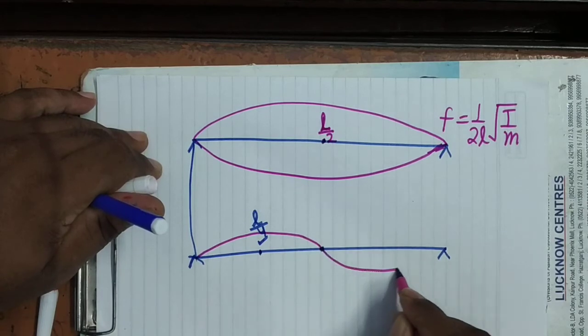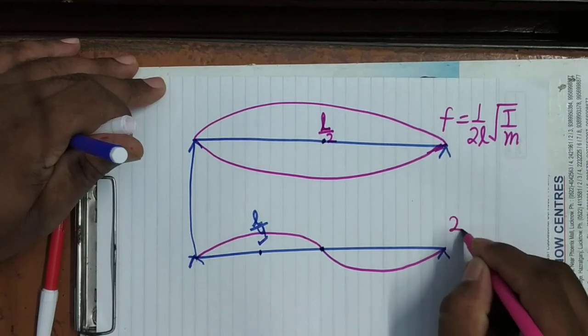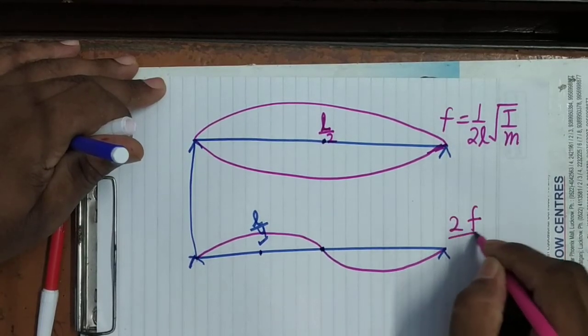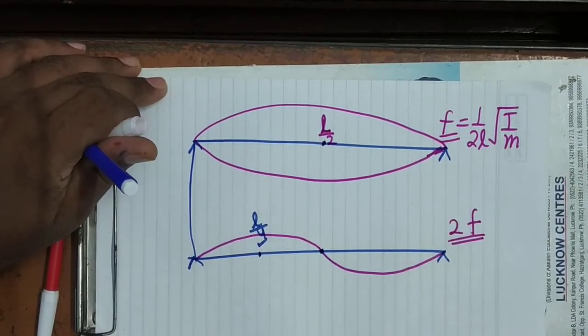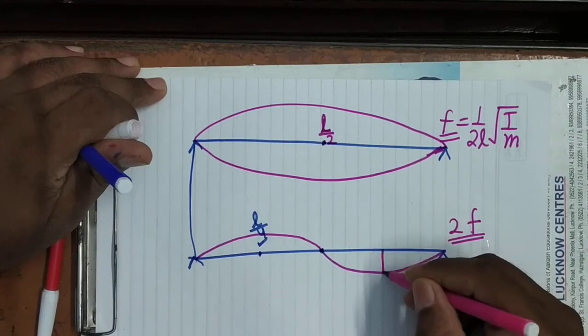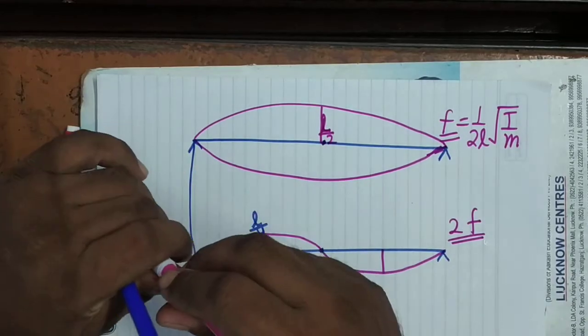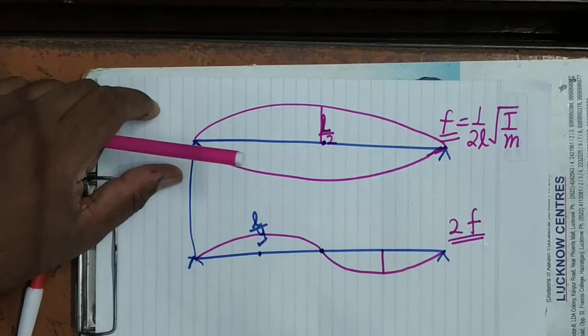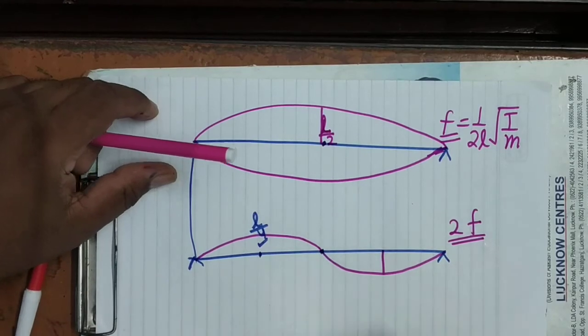Now it produces the sound of frequency 2F. But this is not the fundamental frequency. Fundamental frequency will remain the same. It's clear. Now it produces a greater frequency. But what will happen to the amplitude? You can find that the amplitude will be decreased.